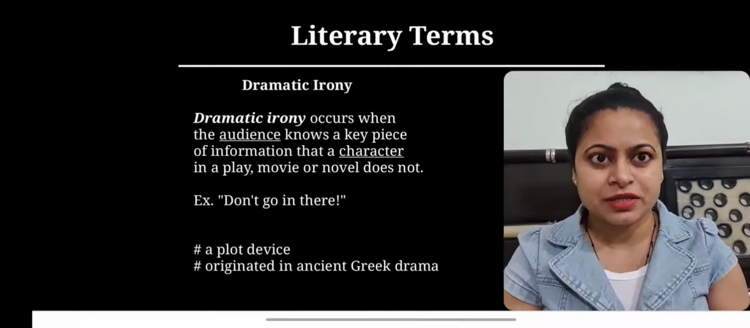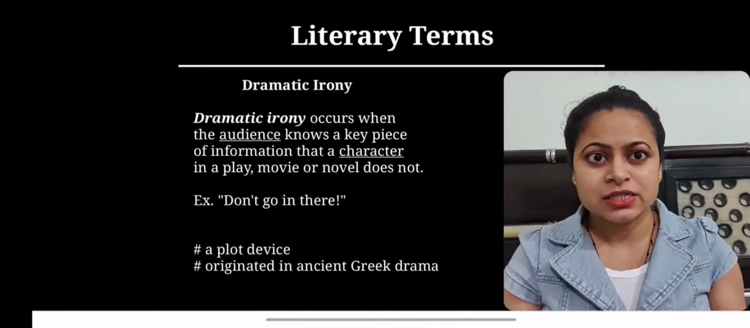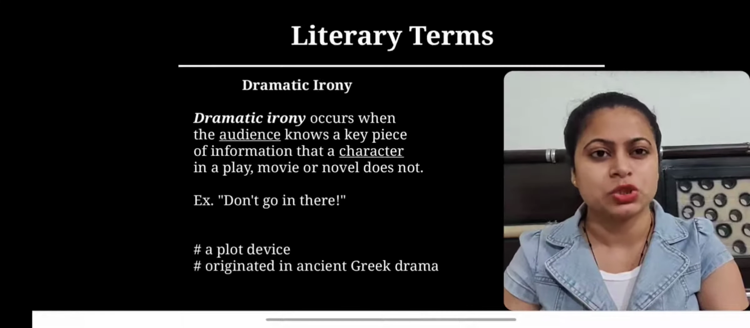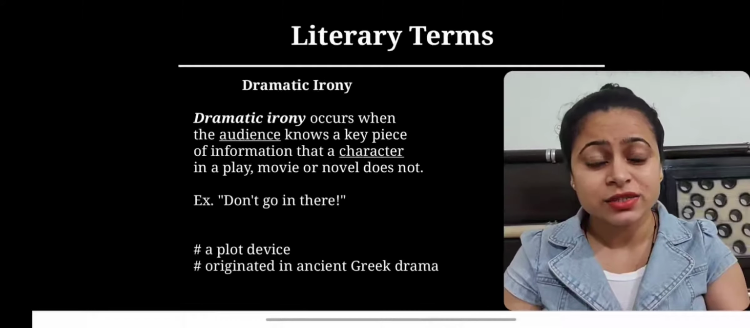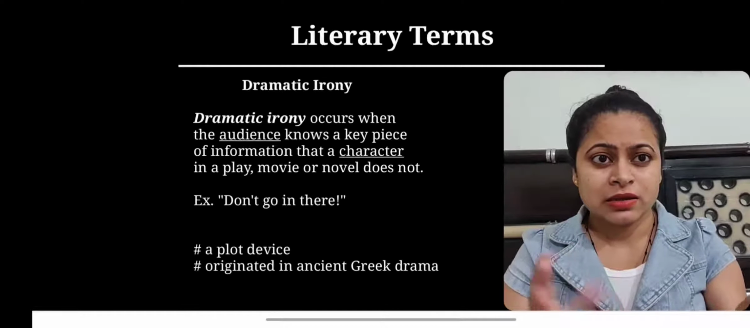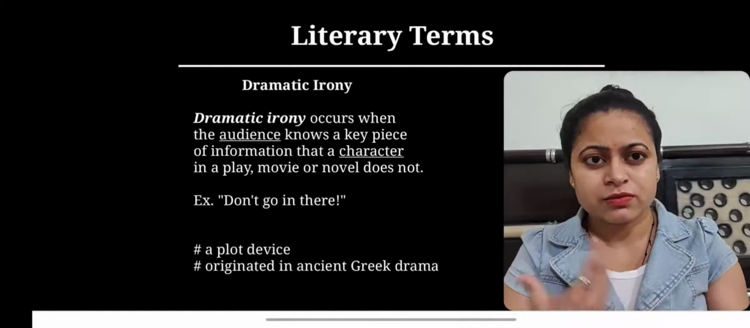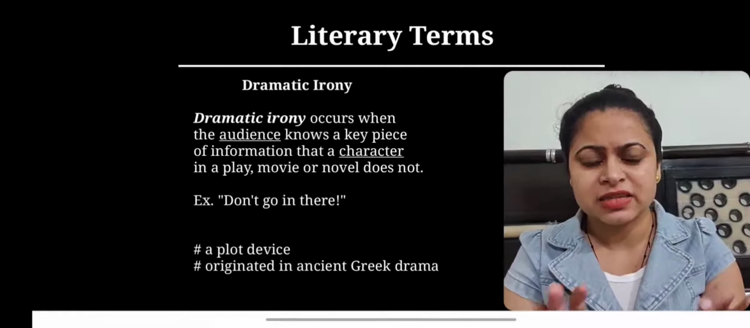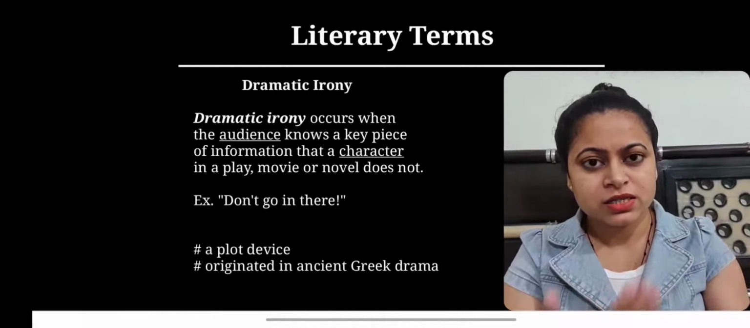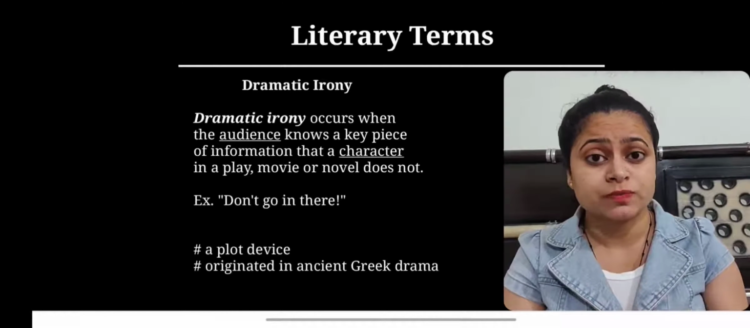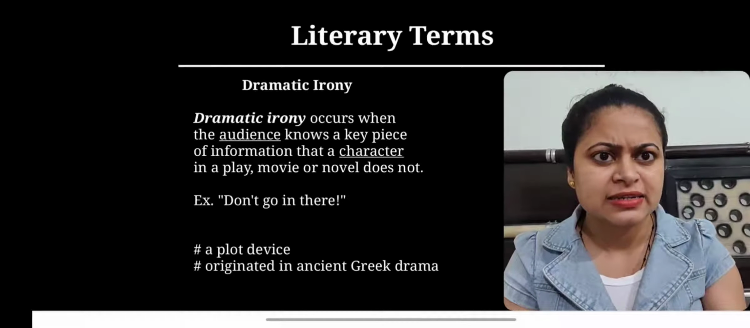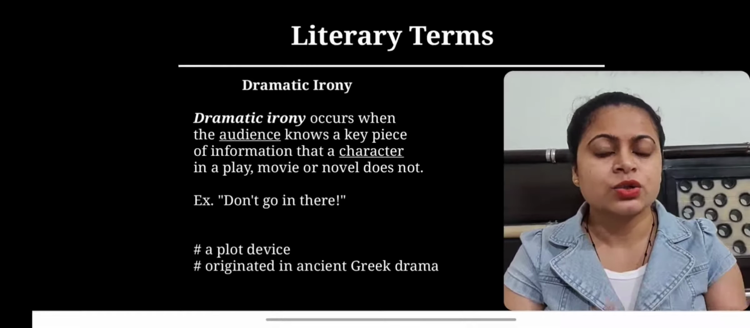Next is dramatic irony. Dramatic irony occurs when the audience knows a key piece of information that a character in a play, movie, or novel does not. We can define it as that dramatic irony is a plot device. This plot device is used deliberately and very skillfully by its creators to highlight